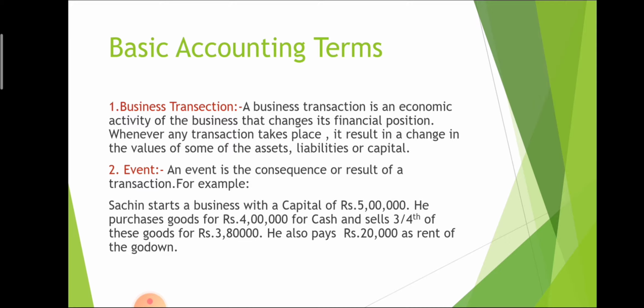My cash value decreased. So if cash value increases or decreases, that is called a transaction because it changes my position. But the decrease of 10,000 in my value is called an event. That is the ultimate result. The ultimate result of the transaction is called an event.